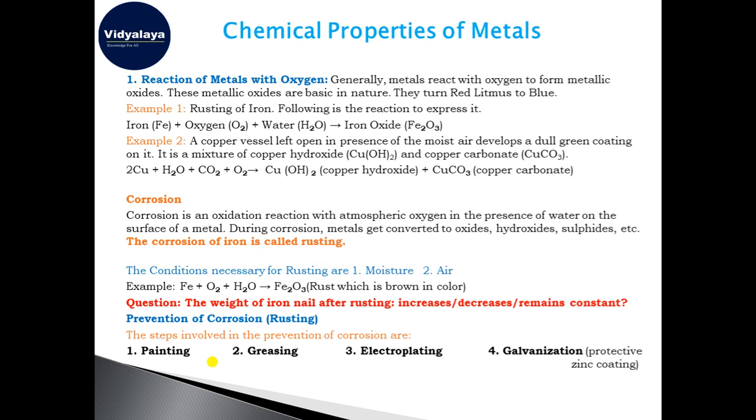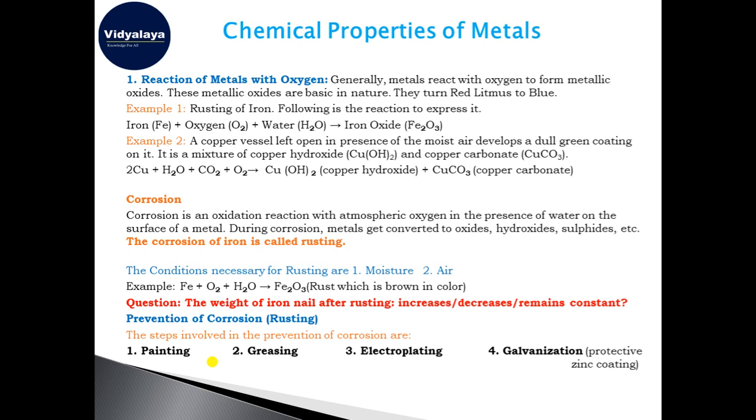When copper reacts with oxygen and moisture along with carbon dioxide, it gets converted into a mixture of copper hydroxide and copper carbonate. These two get deposited on the upper layer of the copper. This is also called the process of oxidation; it is getting oxidized, oxygen is being added to the element. So we can also term it corrosion.